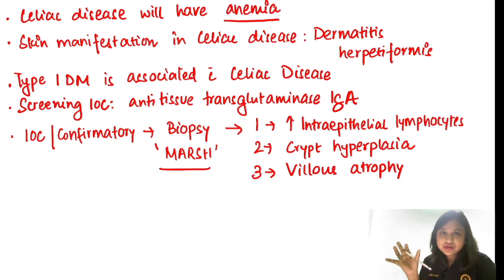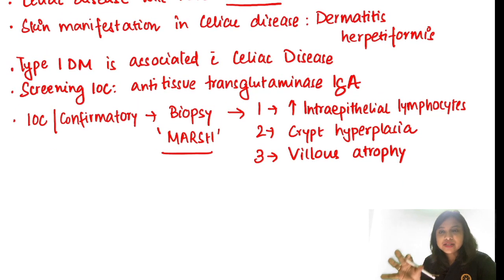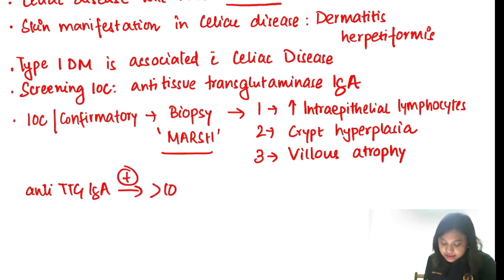of the intestine, right? And remember, previously we used to diagnose celiac disease only by biopsy. But nowadays we can do a serodiagnosis of celiac disease as well. So first we advise anti-TTG IgA and total IgA. Suppose anti-TTG IgA is positive, that means if it is more than 10 times the upper normal limit, then we advise for a second antibody, that is anti-endomysial antibody.